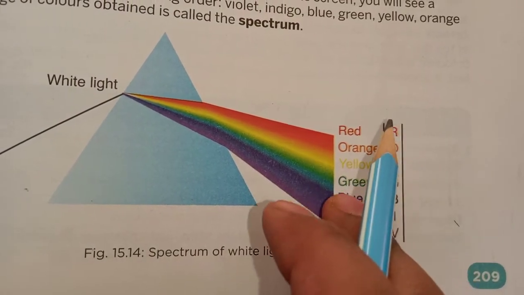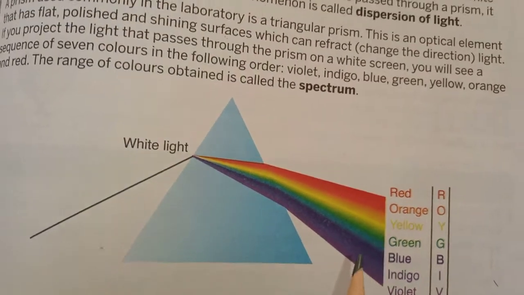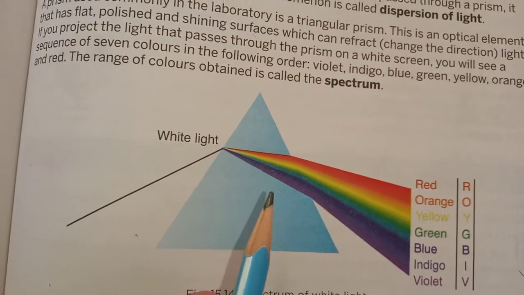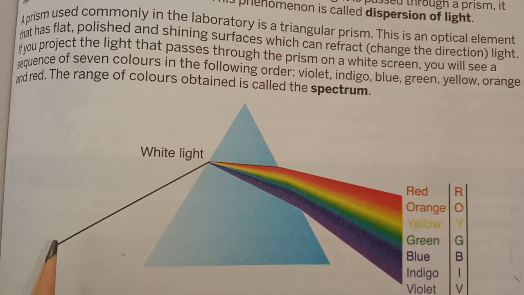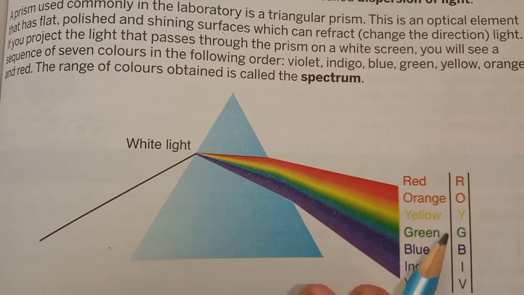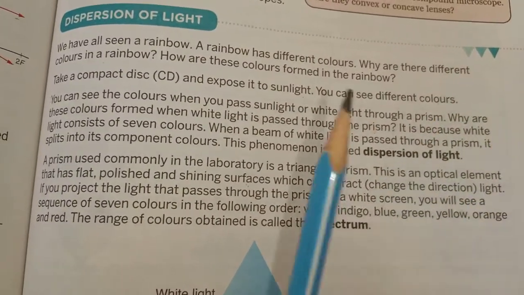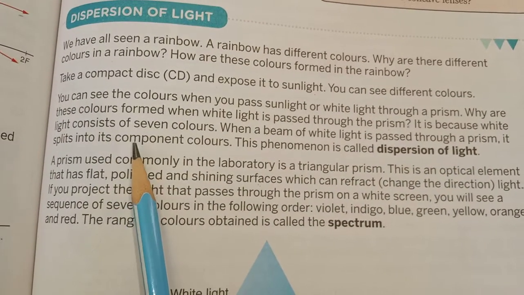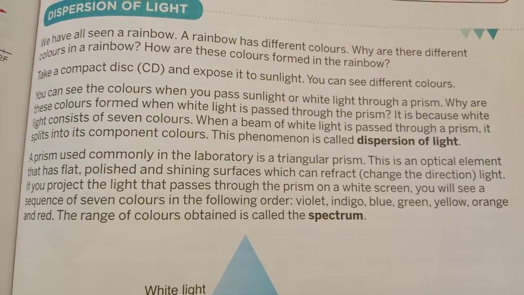So this pattern is known as the spectrum of light, and this phenomenon is known as dispersion of light. In dispersion, the white light or any light passing through the medium splits after refraction. Here is the book definition: when a beam of light is passed through a prism, it splits into its component colors. This phenomenon is known as dispersion of light.